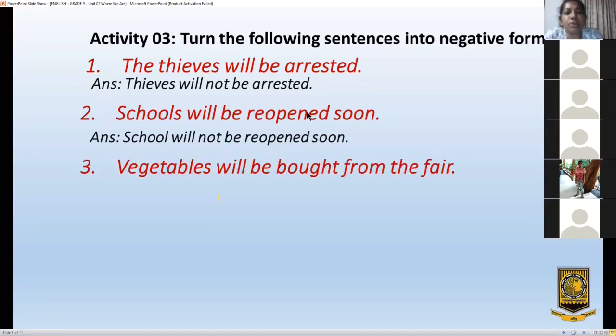Vegetables will be bought from the fair. Vegetables won't be bought. Will not be bought from the fair. Vegetables won't be bought from the fair. Vegetables will not be bought from the fair. Say children. Yes. Another one.